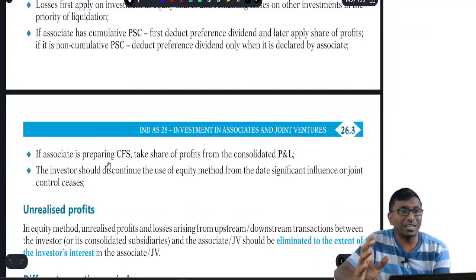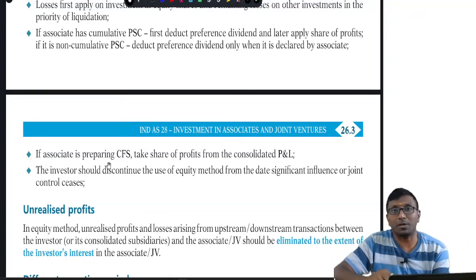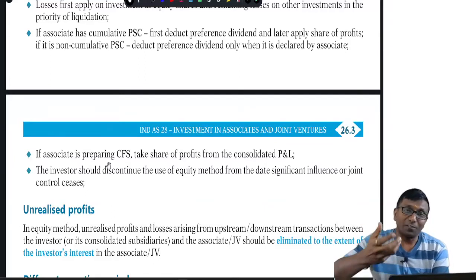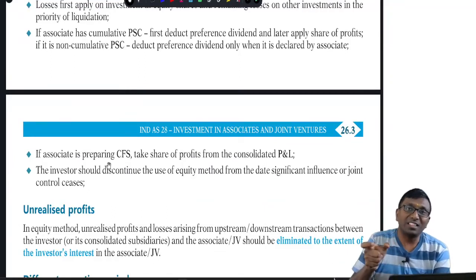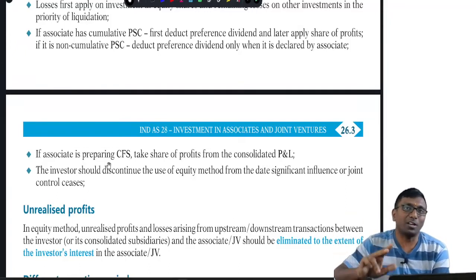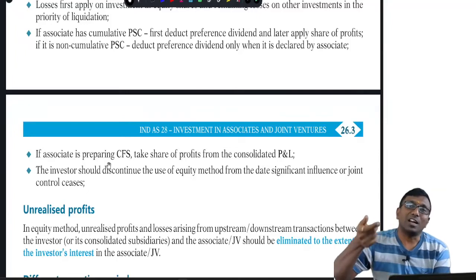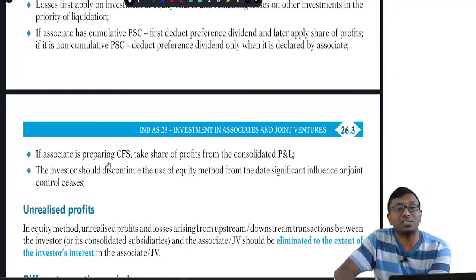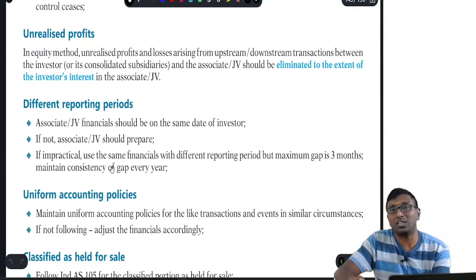If the associate has any cumulative preference share capital, then the cumulative preference dividend should be deducted first. After deducting, on whatever is left over, you take your percentage of profit. I hope you understand. If the associate has cumulative preference share capital, you have to reduce the dividend, then on the remaining profit, take our percentage. Suppose we have 30 percent, then 30 percent is supposed to be taken.